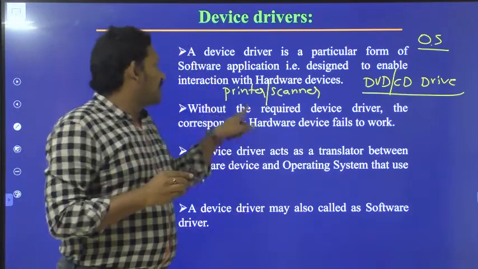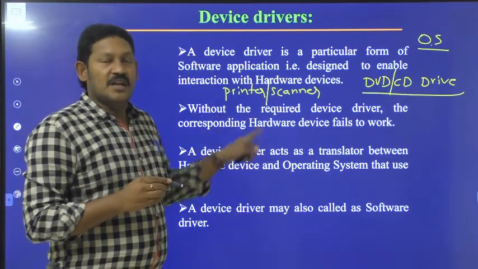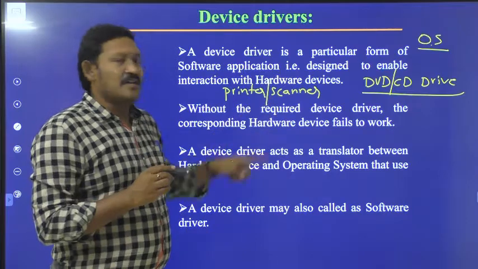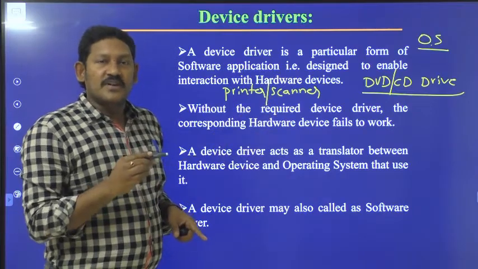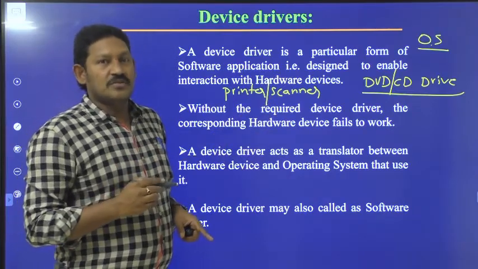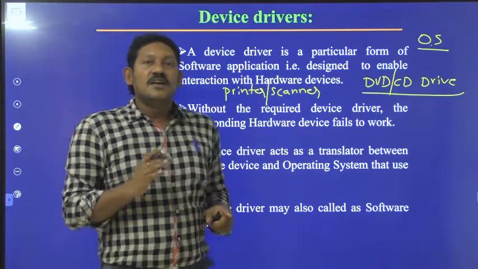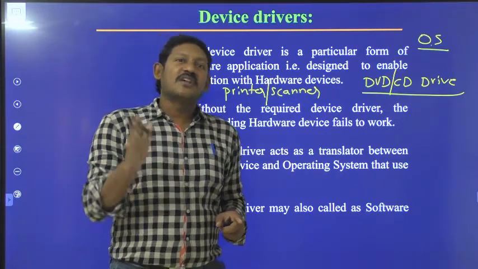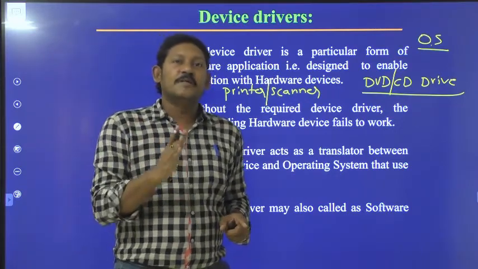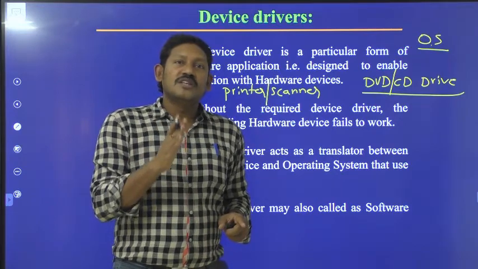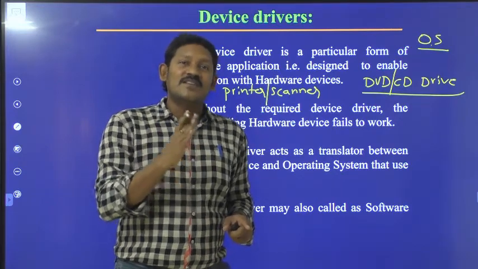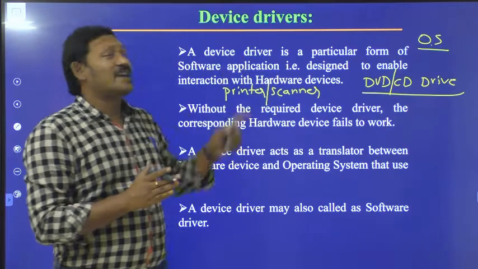Similarly, the document will be scanned when the software is available inside the system. So that's why the author is telling us that if you want to utilize the resources of any hardware device, we need to install the related drivers. That's why it was named device drivers.